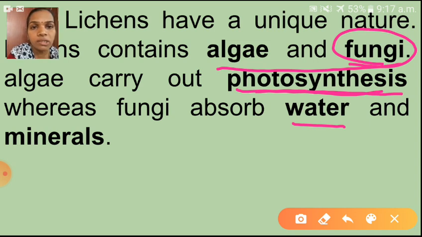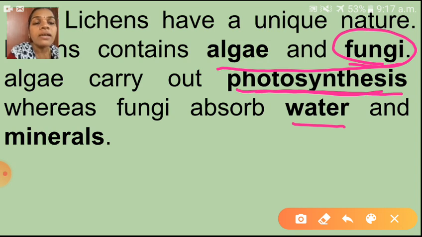For the photosynthesis process, what does algae want? Water. So who absorbs that water? It is absorbed by fungi. So children, can you say now? Lichens have a unique nature. Lichens contain algae and fungi. This is a compound organism. Why are we saying this is a symbiotic relationship? Both are getting a benefit.